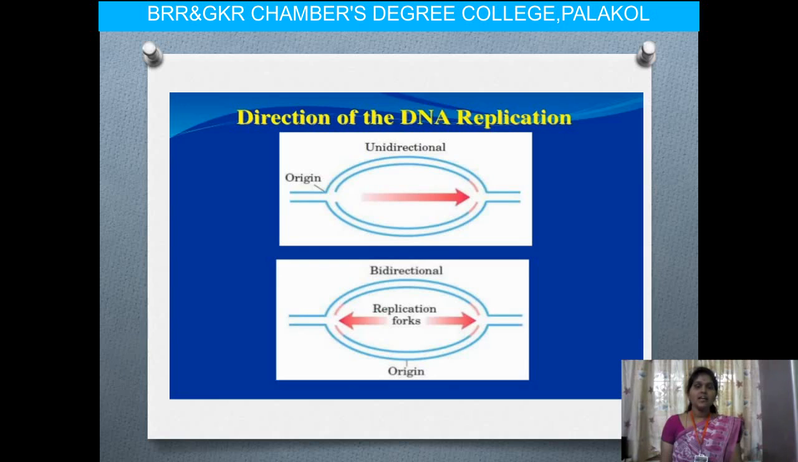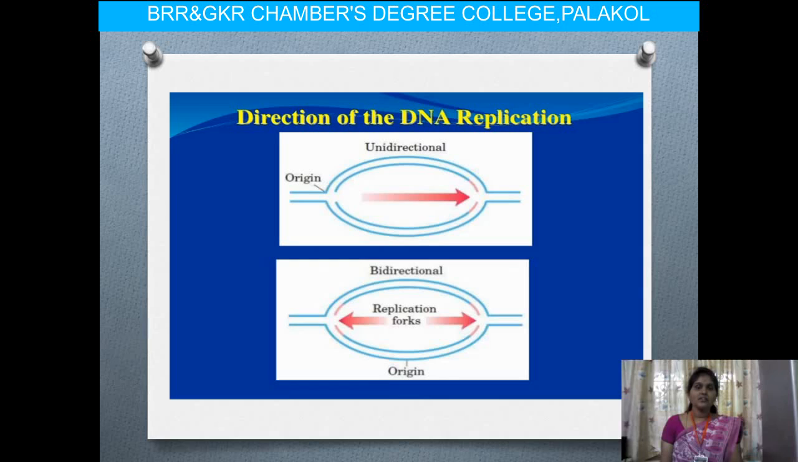Actually, we have two directions. One is unidirectional and the other one is bidirectional. Unidirectional means that from the origin it will move from only one side. Okay, so it will start from the 5 prime and end with the 3 prime end. That is called unidirectional replication.